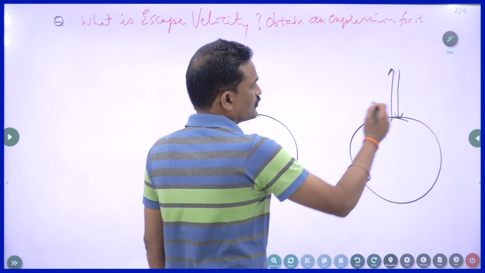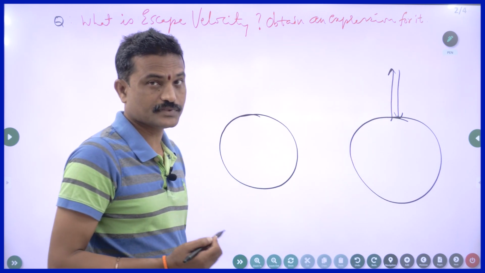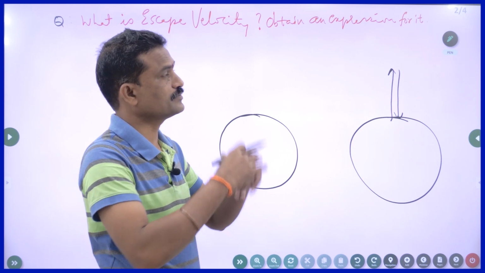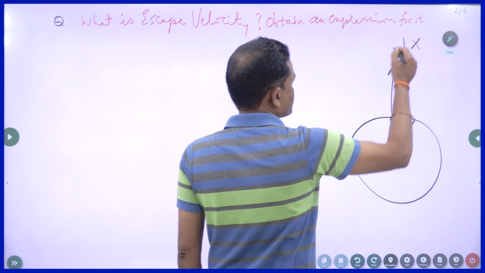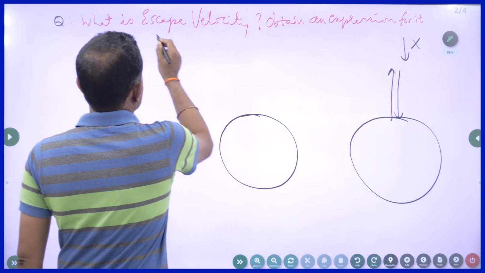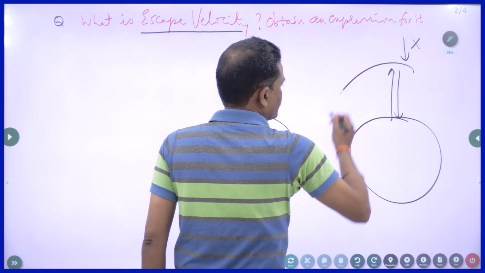So, if I want to overcome this gravitational attraction, what must be the velocity of the object so that it overcomes the gravitational attraction and it never returns? That velocity or that speed is called escape velocity. So, literally you have to escape from gravitational field.